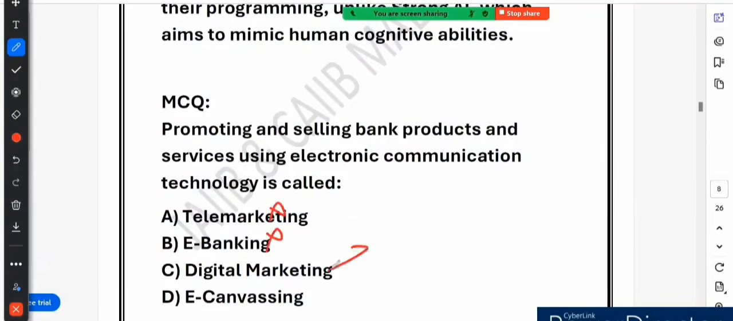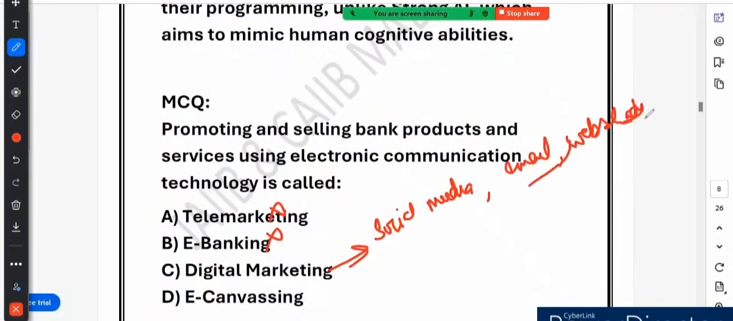A is wrong, B is wrong. Digital marketing, correct? Digital marketing is a broad term that includes all kinds of online marketing, not just for banking. It includes social media marketing, email marketing, website ads. For example, a company promoting shoes on Instagram is doing digital marketing, but that has nothing to do with banking. We need a term that is specifically applied to selling banking products electronically.